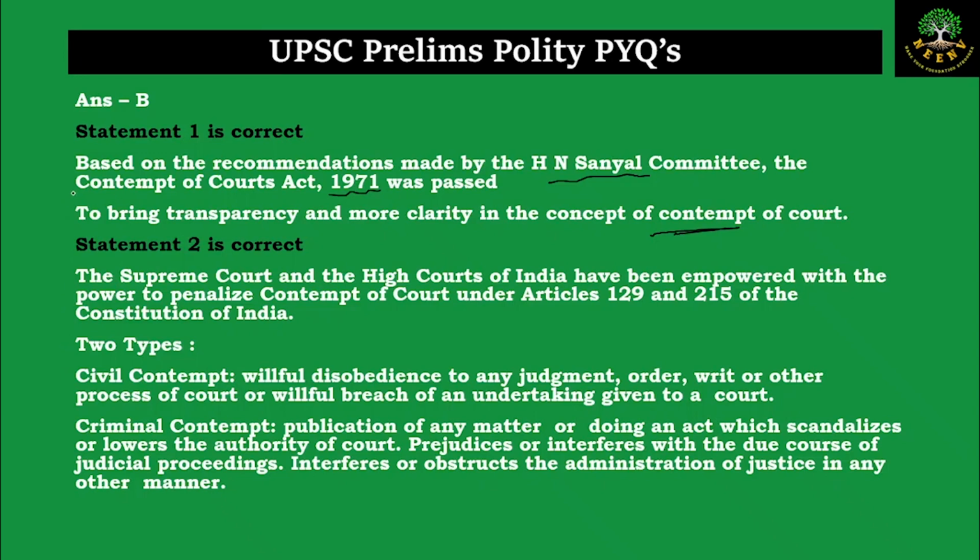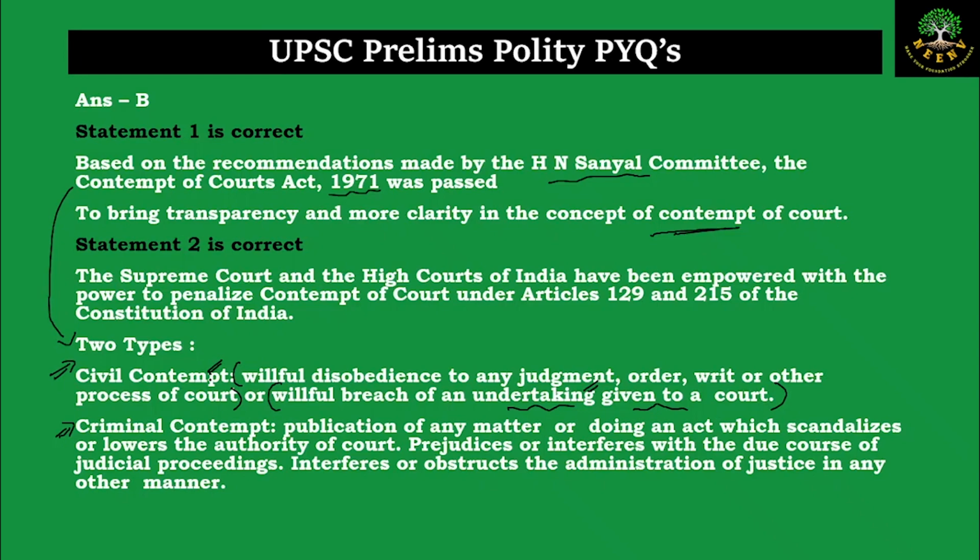And in the Contempt of Courts Act, we have two types of contempt, that is the civil contempt and the criminal contempt. What is civil contempt? When you willfully disobey the judgment of a particular court, or you disobey the order or writ or other process of the court, that will be considered as civil contempt. Or if you willfully breach any undertaking or promise that you have given to the court, if you have given a promise in writing, that will be an undertaking. If you willfully break it, then also it will be considered as civil contempt.